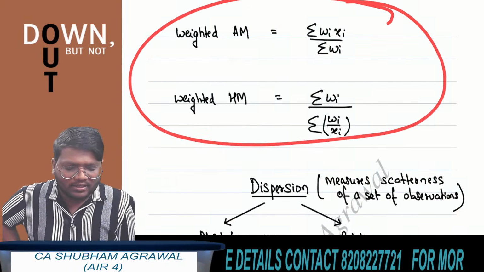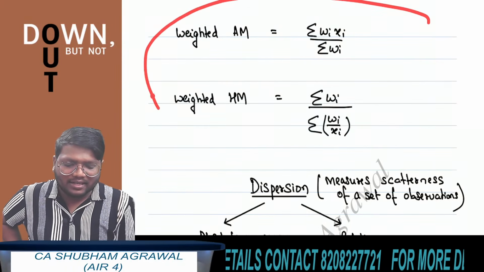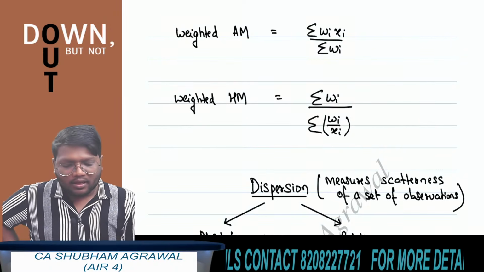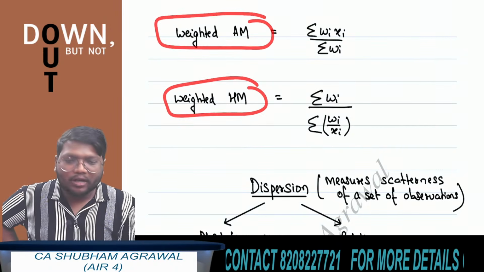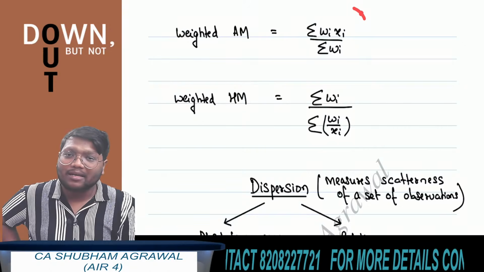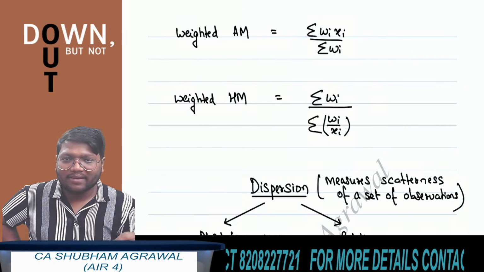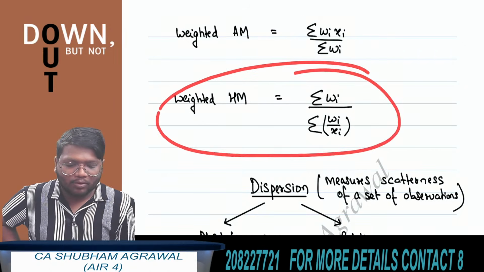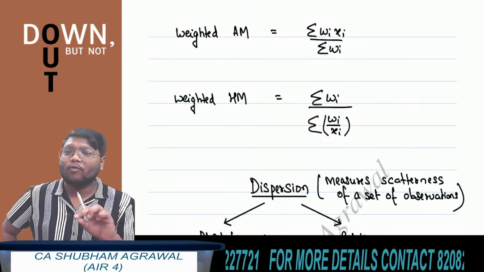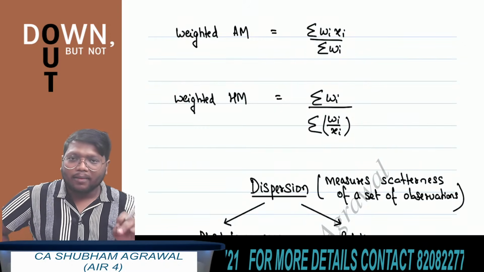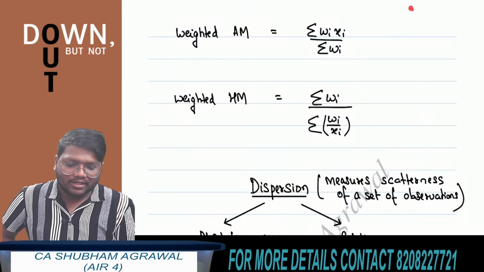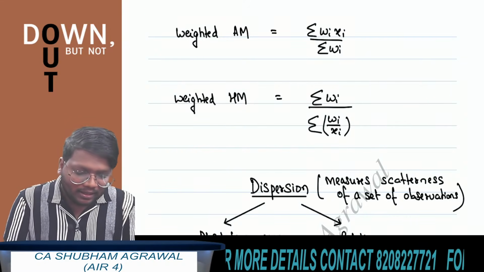See, there are 2 more results which I have written in our notes, but these results are not that much important. Weighted arithmetic mean and weighted harmonic mean result. Weighted arithmetic mean is what? Summation of Wi xi divided by summation of Wi, and weighted harmonic mean is summation of Wi whole divided by summation of Wi by xi. Okay, these 2 results are not that much important.